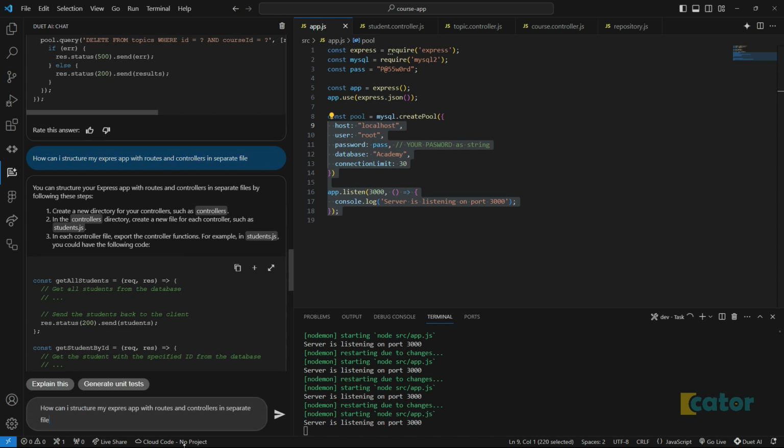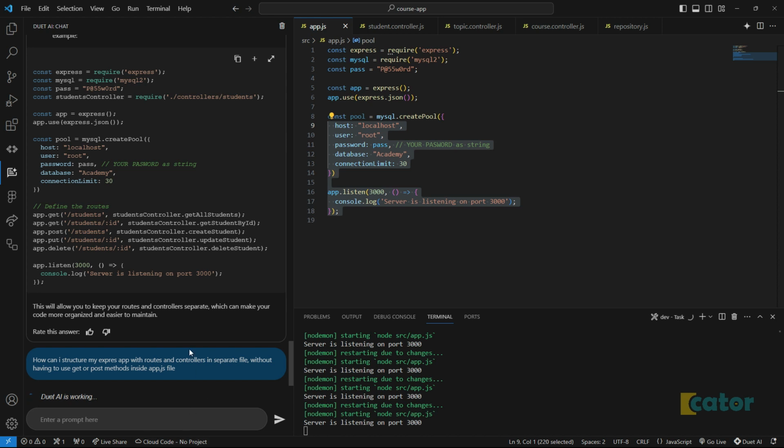Let's ask the question, but then comma, without having to use get or post methods inside a JS file. Let's see how it's going to refactor that for me. But of course, you should be asking these questions because you somehow know how things need to be and what you expect, right?